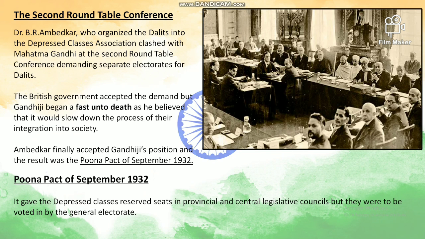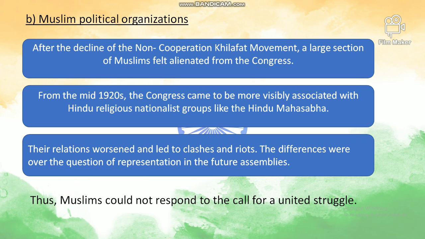So what was the Pune Pact of September 1932? This pact gave the depressed classes reserved seats in provincial and central legislative councils, but they were to be voted in by the general electorate, one electorate.